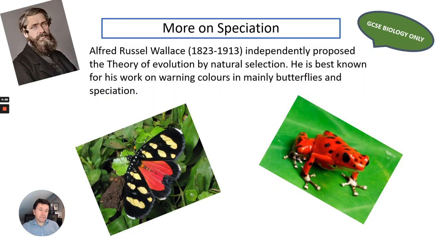This next section is just for GCSE Biology. You will need to know a bit more about speciation and also about this other biologist or naturalist at the time, Alfred Russel Wallace. He did independently propose the theory of evolution by natural selection. He actually sent some letters to Darwin and worked closely with Darwin in terms of developing those ideas. But he is also best known for his work, particularly on warning colours in mainly butterflies. So he looked at what we call mimicry and also speciation.